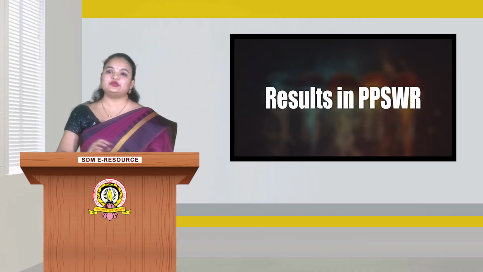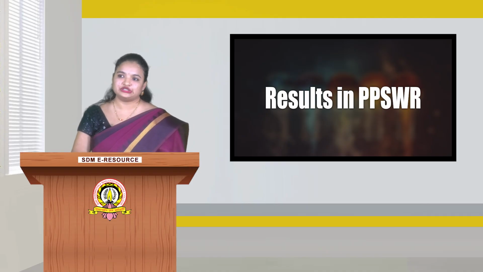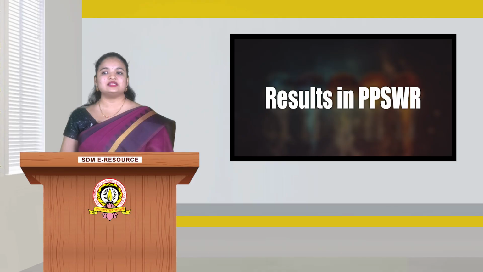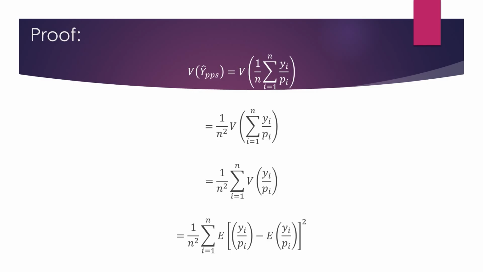So next we will move to the sampling variance of the population total in PPSWR sampling. So this is an expression for that, and we are going to get it from the derivation. So let us consider the variance of y hat PPS, which is equal to the variance of y hat PPS, just substituting that expression. Now whenever we take a constant term a out of the variance of ax, it will be a square variance of x.